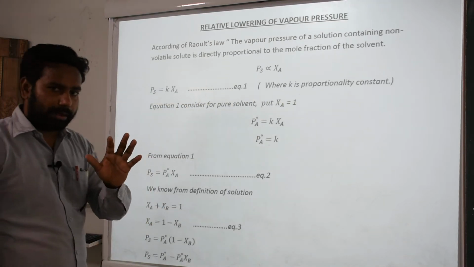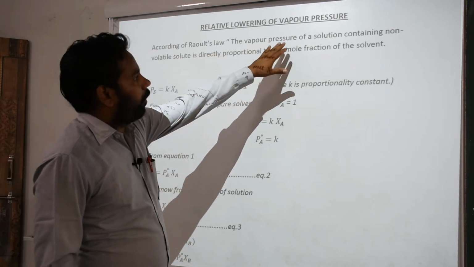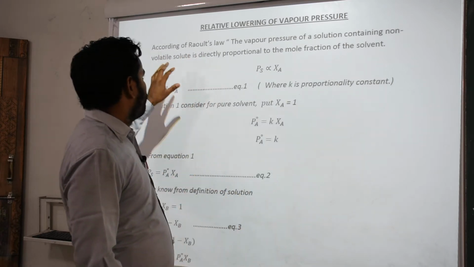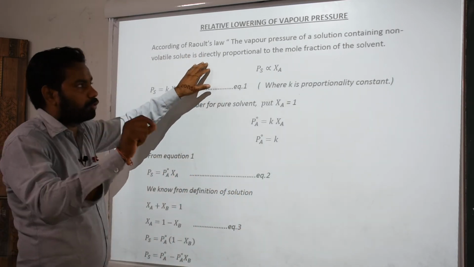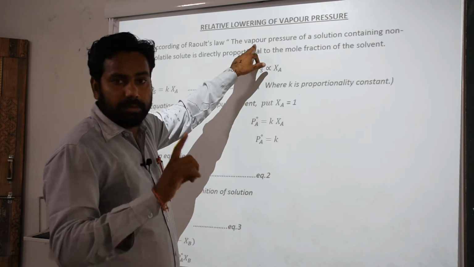Okay, we discuss relative lowering of vapor pressure. According to Raoult's law, we already discussed Raoult's law. The vapor pressure of a solution containing a non-volatile solute is directly proportional to the mole fraction of the solvent. Okay, the vapor pressure is clear here.